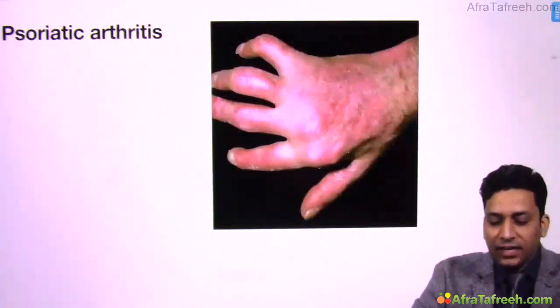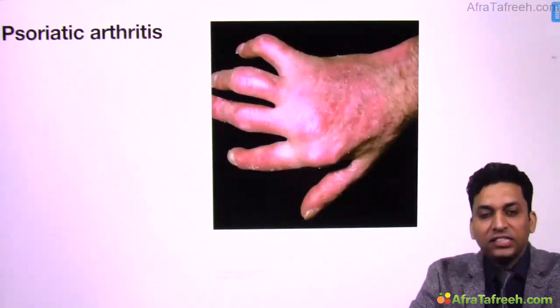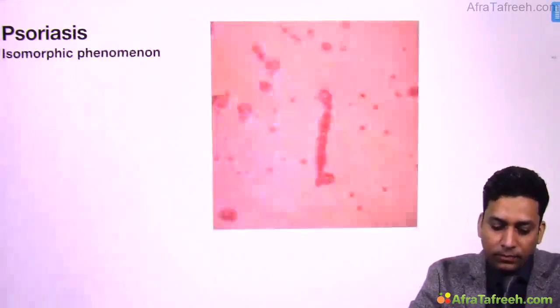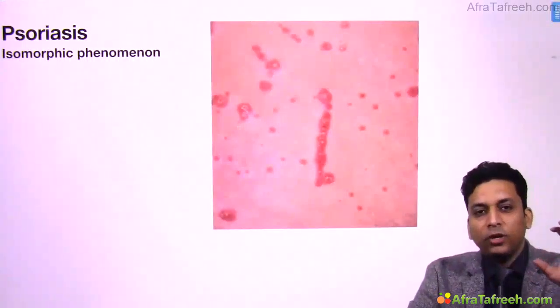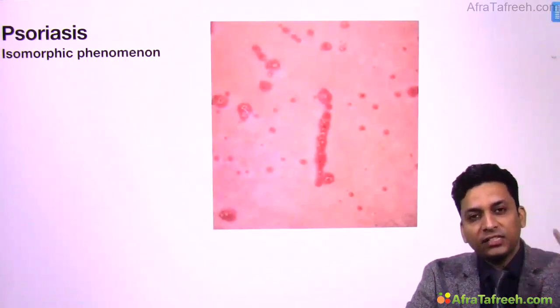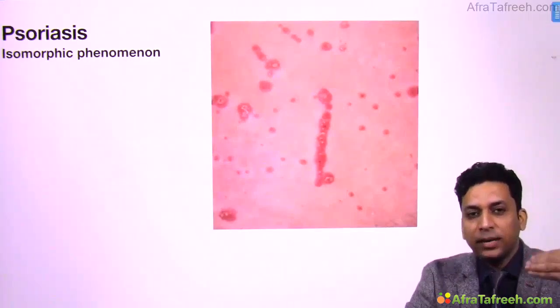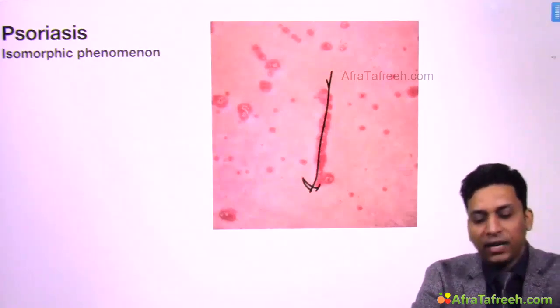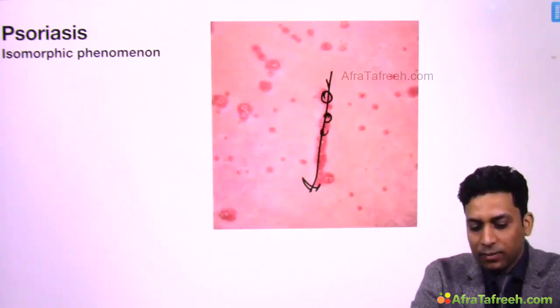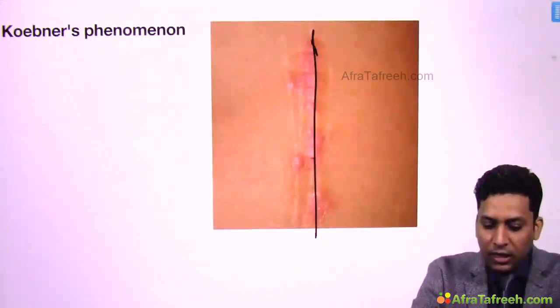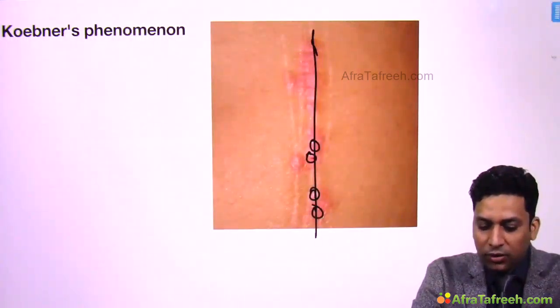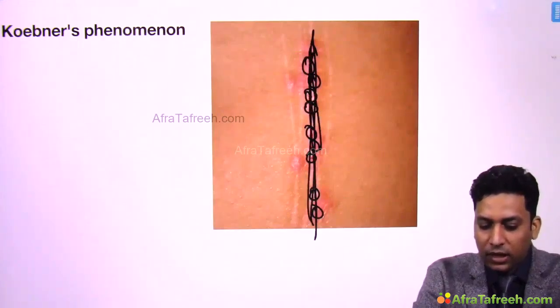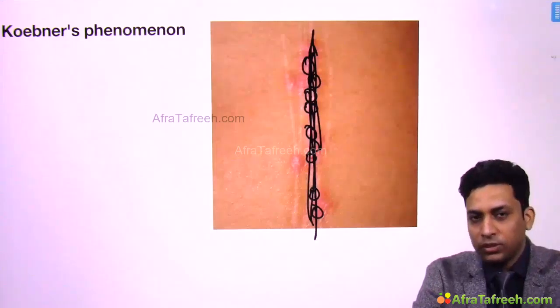Then psoriatic arthritis, I told you various joints are involved, generally the distal interphalangeal joint. Then the isomorphic phenomenon or Koebner phenomenon is seen in psoriasis. In various other conditions also it can be seen, but if similar types of lesions start developing along the line of trauma, where the patient might have scratched the skin and then these lesions started developing in linear fashion, similarly here you can see the lesions developing in linear fashion. So this is known as Koebner phenomenon.